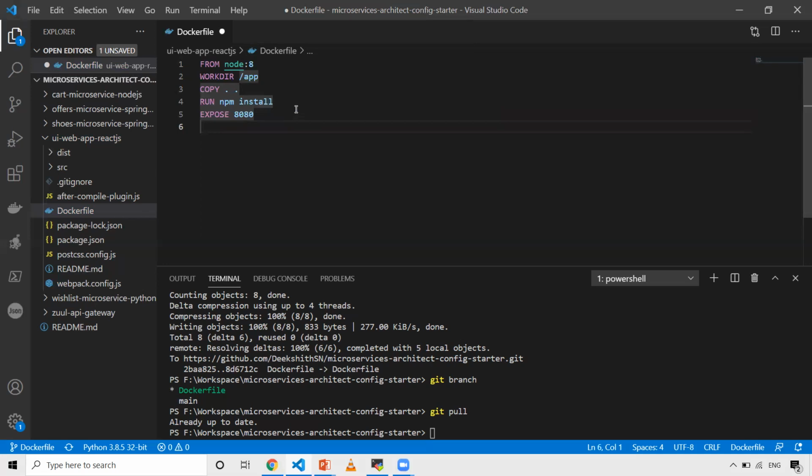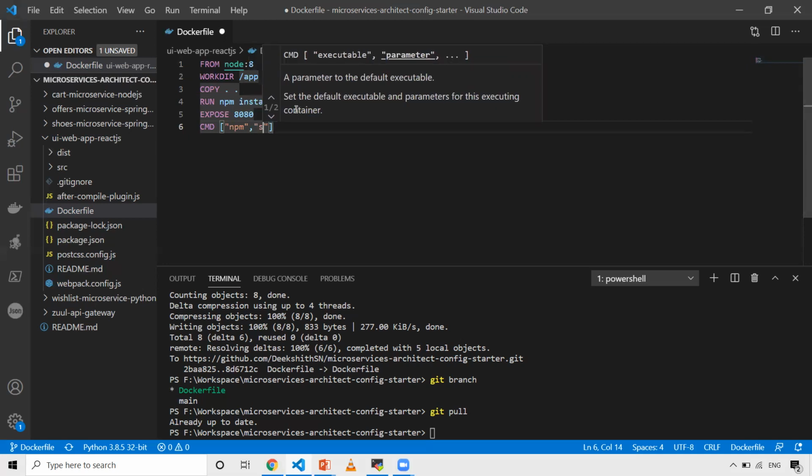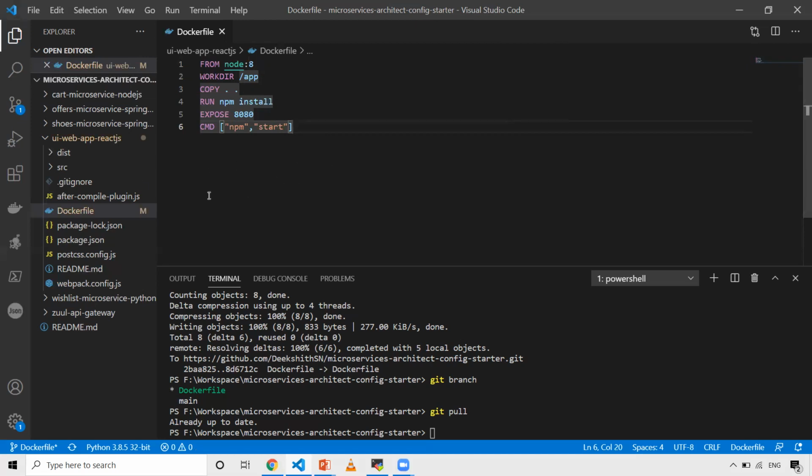And then the last one: once the image is created and I run the container, I want to run a command, which is npm start. Whenever you want to run a command at the start of the container, you need to give CMD or an entry point. In my case, I'm using CMD, so npm, comma, start. So this is the Docker file for the UI web application.